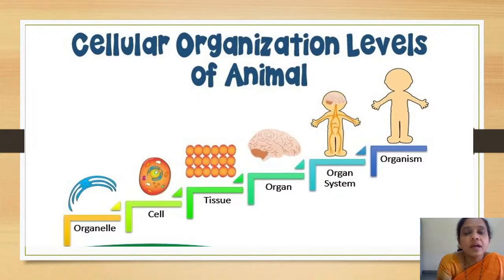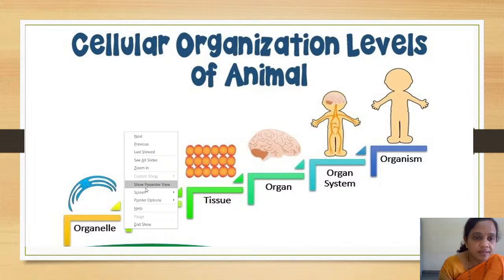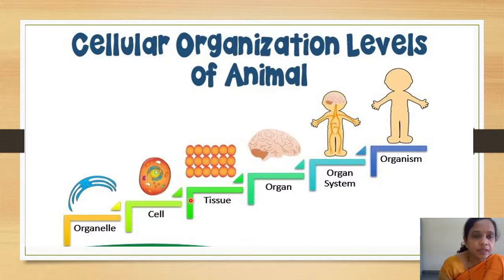Now, the cellular organization of an animal or any human being is that the basic thing is the cell organelle. First, a cell organelle begins. The collection of cell organelles will form a cell. So, the cell is the basic and functional unit of life. Many cells club together and form tissues. When tissues organize with each other and form a structure that has a particular function, then you call it an organ.